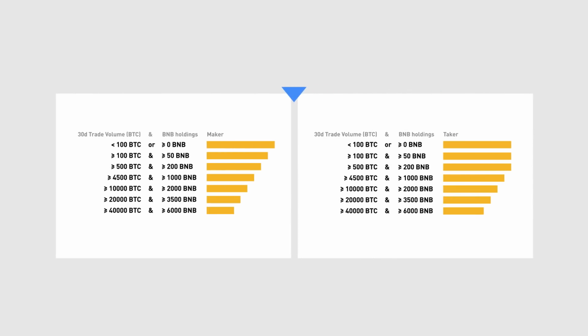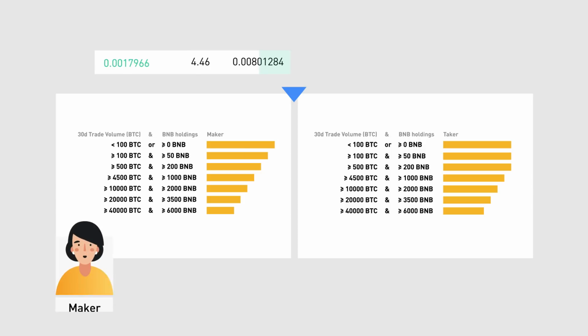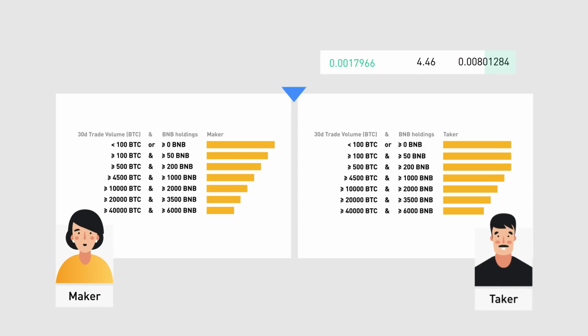Trading fees on Binance are paid once the trade executes. The moment your order fills or trades, it is defined as either the maker or the taker of that trade. That's what determines whether you pay the maker fees or the taker fees.